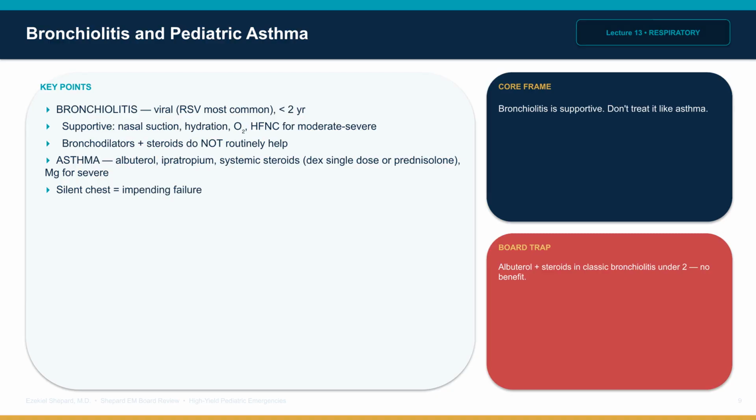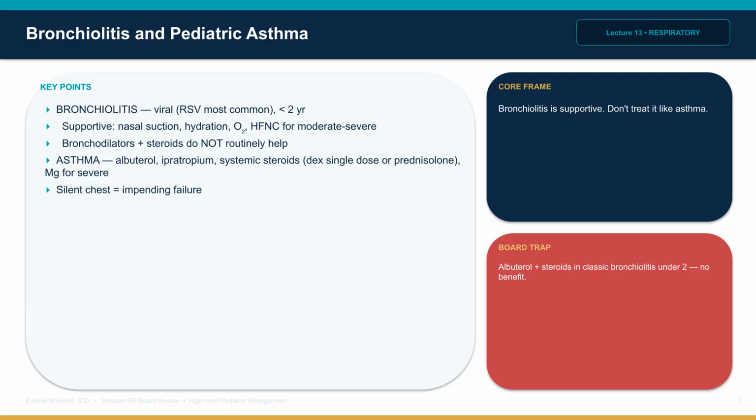Bronchiolitis is a viral lower respiratory illness in infants under 2 years, most commonly RSV. Management is supportive: nasal suction, hydration, oxygen for hypoxia, and high-flow nasal cannula for moderate to severe distress. Bronchodilators and steroids do not routinely help bronchiolitis. Hypertonic saline nebs have mixed evidence. Admit for hypoxia, dehydration, fatigue, or apnea in young infants.